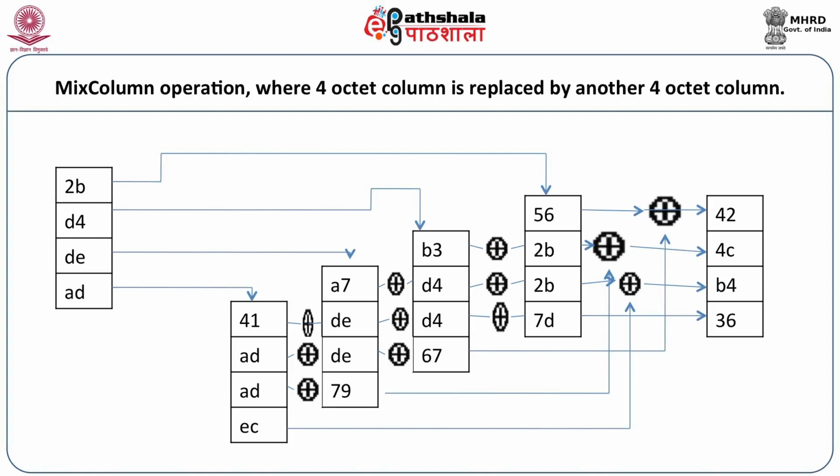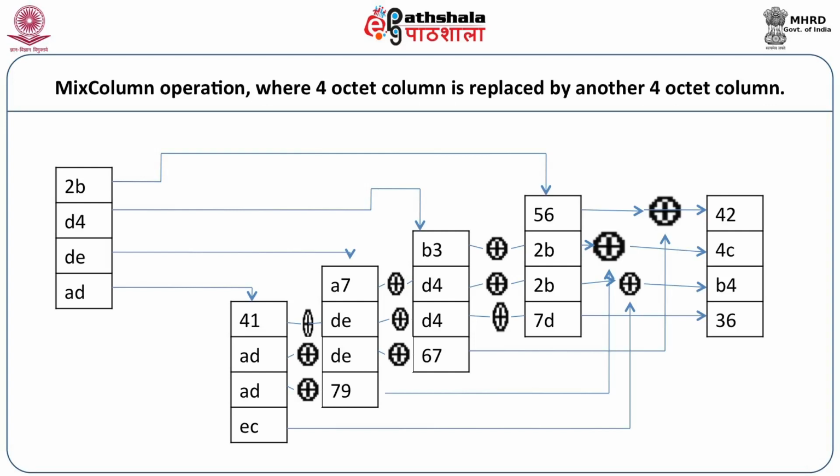You should check the row of 2, you should check the column of B, and what you retrieve is 56, 2B, 2B and 7D. For D4, check the row for D, column for 4, and whatever intersection you get is B3, D4, D4, 67.